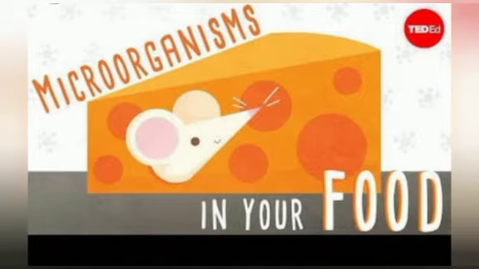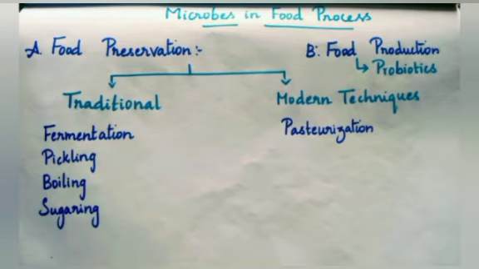They help to preserve food and generate new food products. In this session, we are going to see that microbes in food process are divided into two types. First one is food preservation and second one is food production. Food preservation is further classified into two types, traditional and modern techniques.